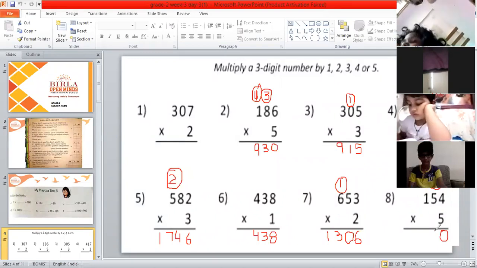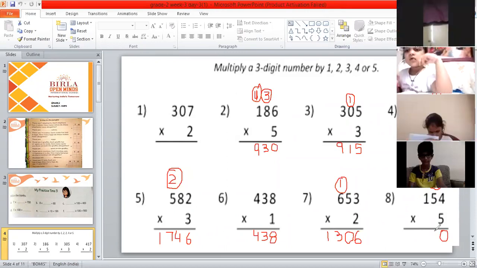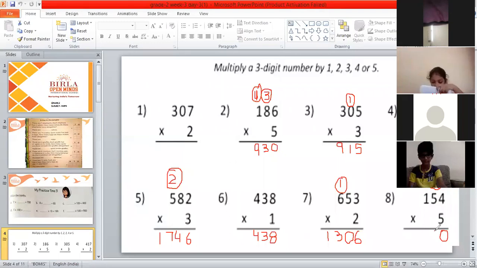We have to add this 2 with that 25. So 25 plus 2 is 27. So we will write here only 7 and 2 will go as carry over.